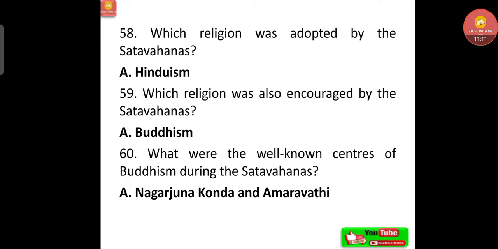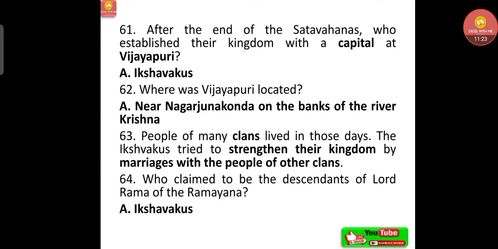Which religion was also encouraged by the Satavahanas? That is Buddhism. What were the well-known centers of Buddhism during the Satavahanas? That is Nagarjuna Konda and Amaravathi. After the end of the Satavahanas, who established their kingdom with a capital at Vijayapuri? That is Ikshvakus. Where was Vijayapuri located? Near Nagarjuna Konda on the banks of the river Krishna.